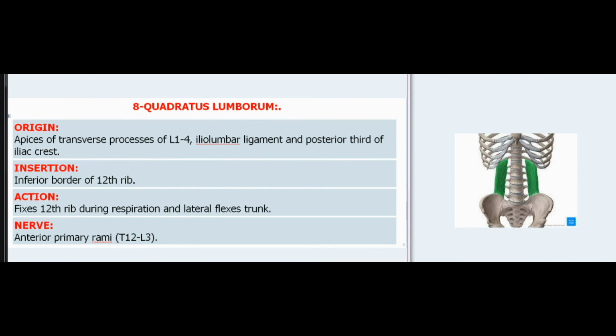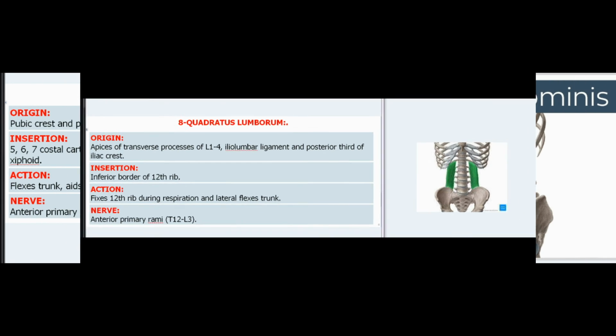8. Quadratus lumborum. Origin: apices of transverse processes of L1-4, iliolumbar ligament and posterior third of iliac crest. Insertion: inferior border of 12th rib. Action: fixes 12th rib during respiration and laterally flexes trunk. Nerve: anterior primary rami, T12-L3.